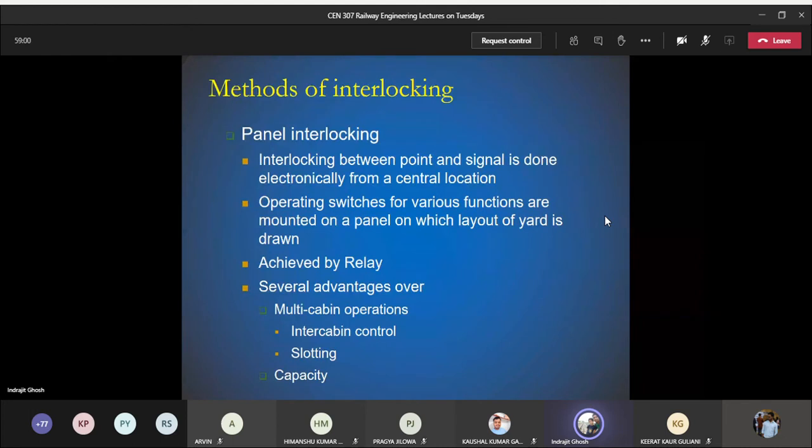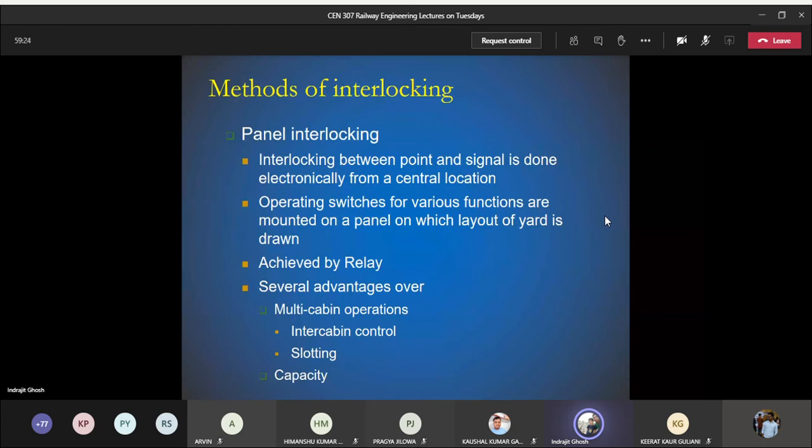You will see that when you are approaching or leaving a railway station, there is a building called a cabin. The cabin men are responsible for the arrival and departure of the trains from the station block.